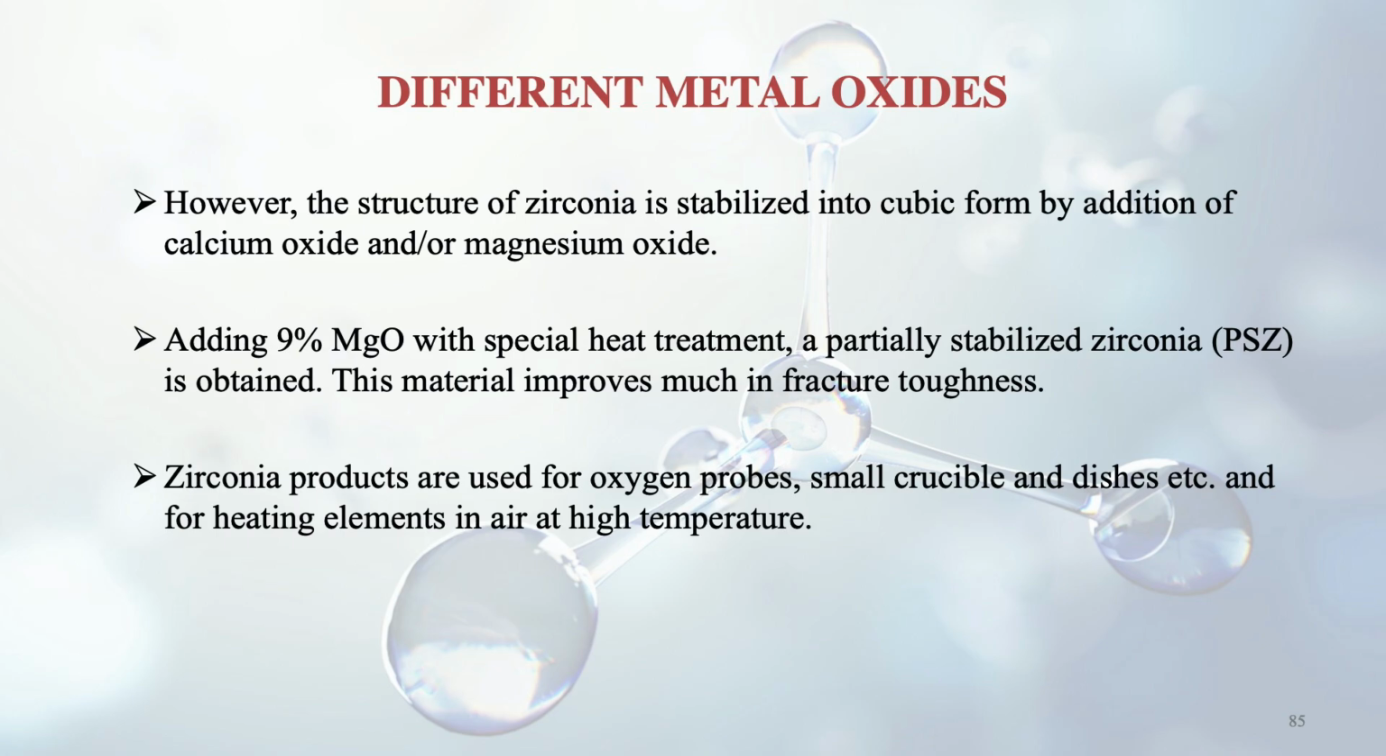Also, by adding 9% of magnesium oxide with a special heat treatment, a partially stabilized zirconia can be obtained. And this partially stabilized one actually improves the fracture toughness. So this is very good actually. Zirconia products are used for oxygen probes. These are some applications in small crucibles and in dishes, and for heating elements in air at high temperatures.